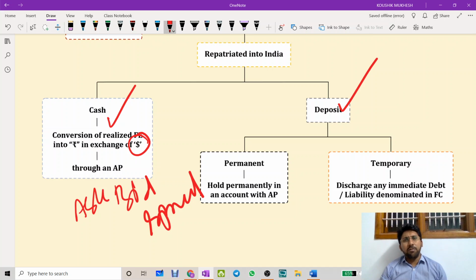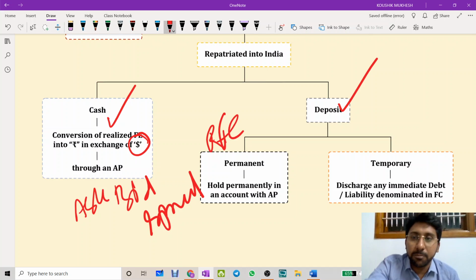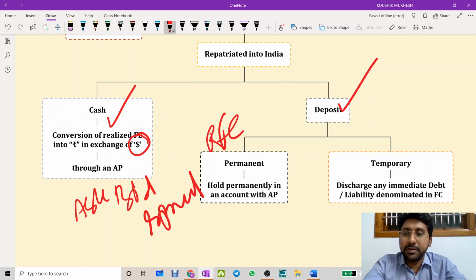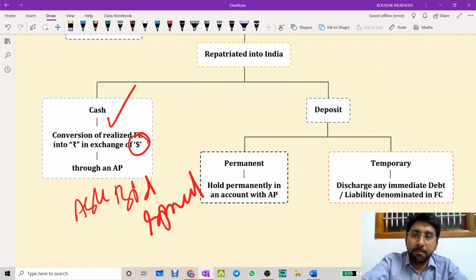In India, in which form? Deposit. There are two types of deposits again. First deposit is RFC account. Second deposit is convertible debt. That means I will explain in this way. First one will be the deposit account. Second one will be the permanent amount.